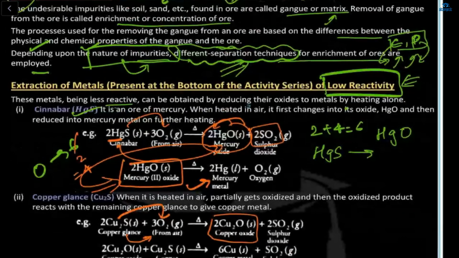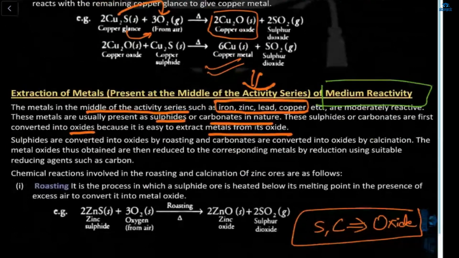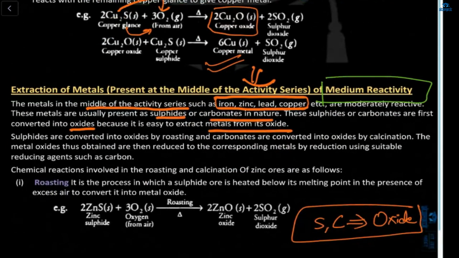Now here, first of all, see what was happening. Here it first changes into oxide. Here also it will change into oxide. Why? Because extracting the metal from the oxide is a much easier process.